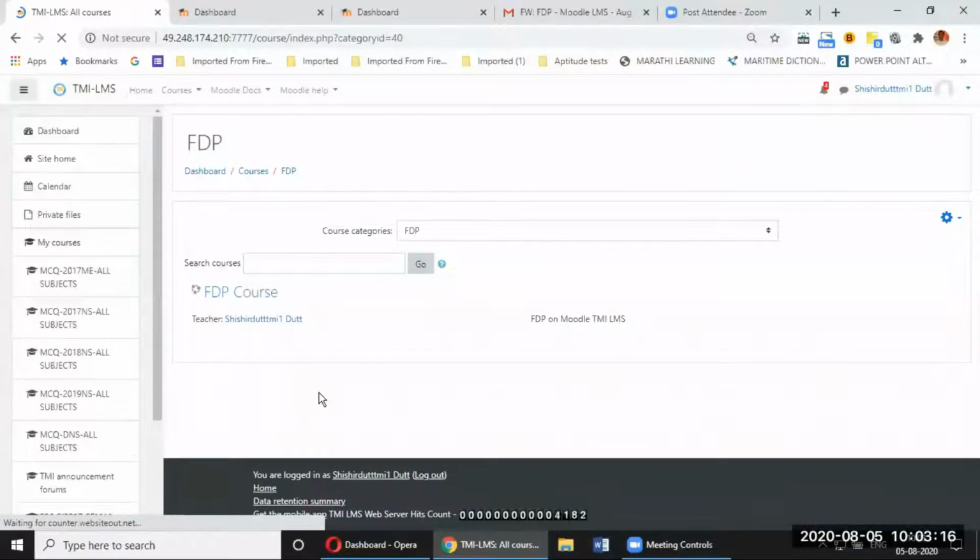Now, the only difference is that last time, everybody was a teacher over here. So right now, we have just removed that role and enrolled each one of you as a student so that you can experience the MCQ test as a student first. And here you can see I am the only teacher, and the rest everybody is students. So I'll just show you. I'll just click on this course.